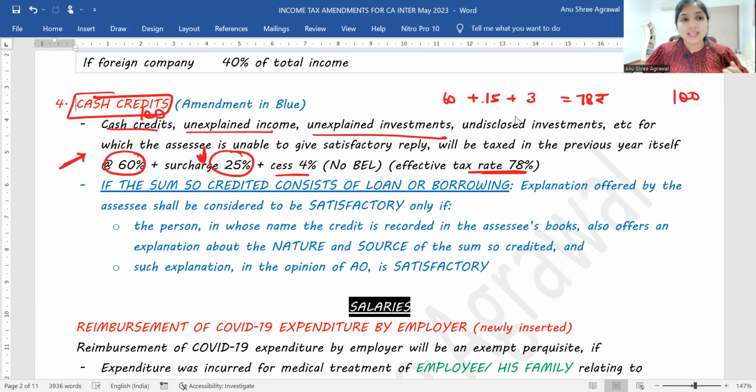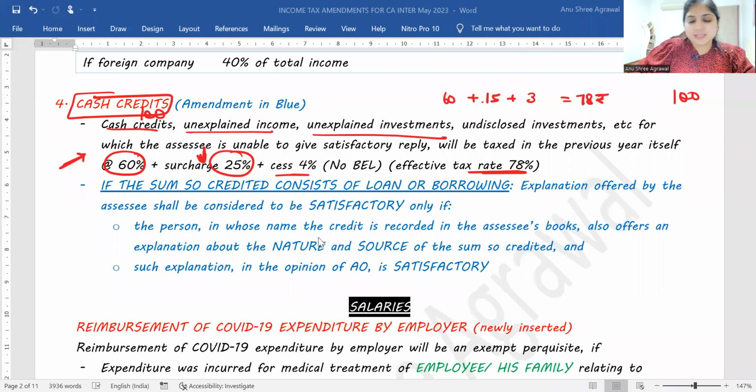says that in case I have received a loan from someone, then that person who is giving the loan to me, the lender, even the lender should be able to explain to the department where he got the money from to give me the loan. Are you understanding? We are expanding the scope of cash credit.